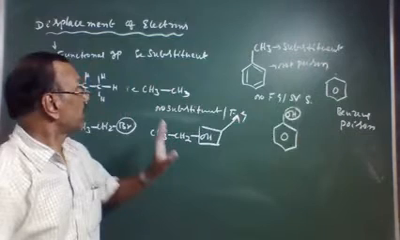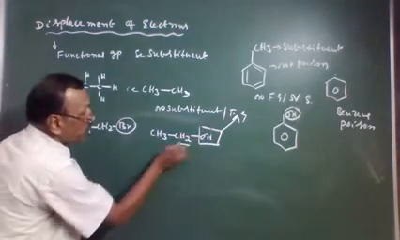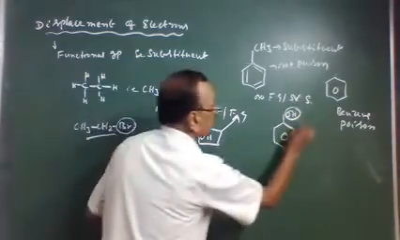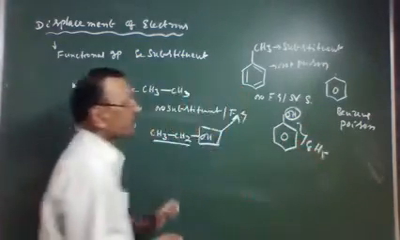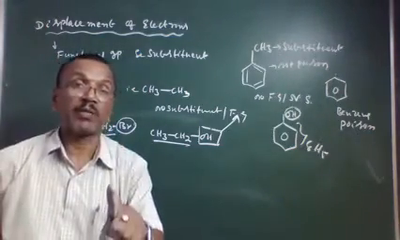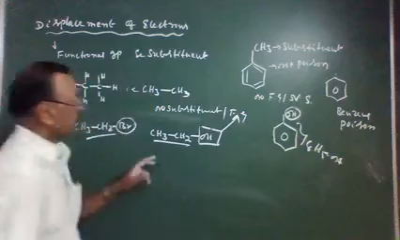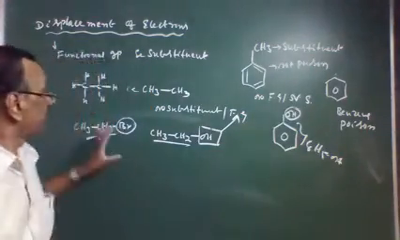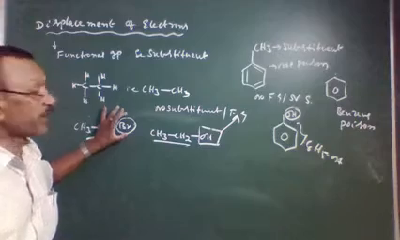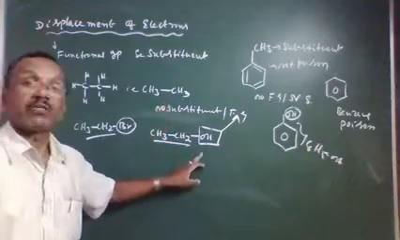Now come to the functional group. What is the functional group? It is an atom or a group of atoms attached to a hydrocarbon group which is responsible for the properties, which decides the properties. Means the properties of this molecule mainly depend upon Br. Properties of ethyl alcohol mainly depend upon OH. Here ethane is a gas, ethyl alcohol is a liquid.